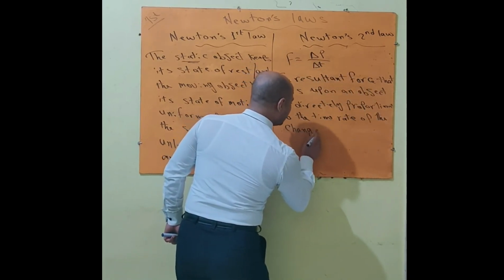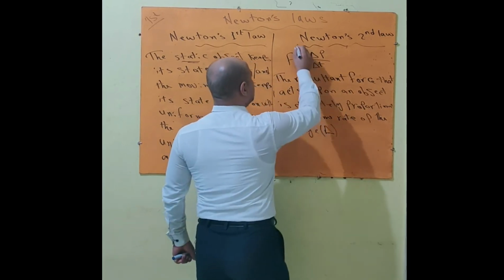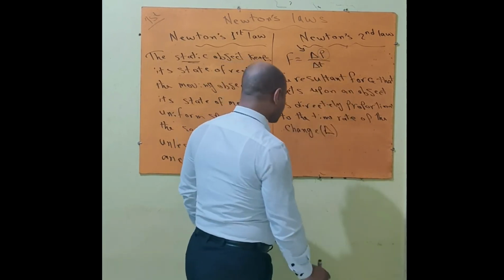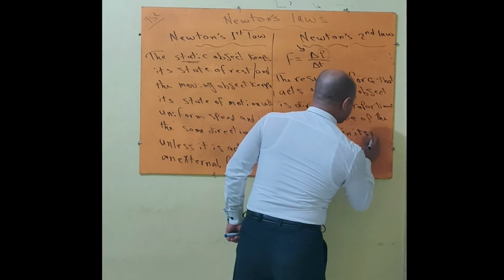We must say change. This triangle means change, which means that the momentum should change. The time rate of the change in its momentum.